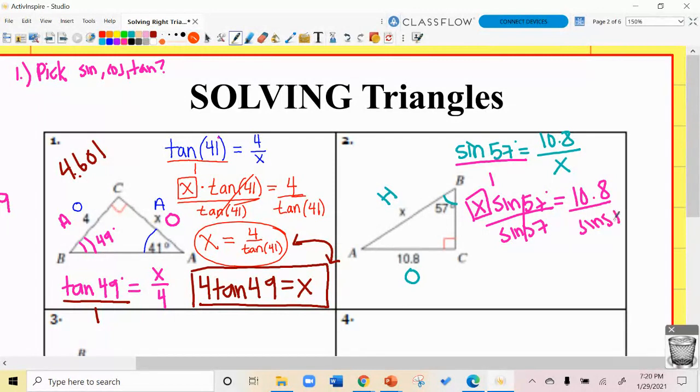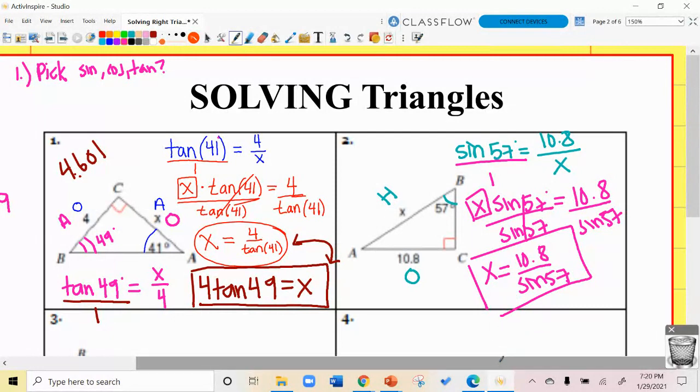If you don't have a calculator or you're watching this on your phone or something that you can't open a calculator, that's fine. You know what? That's even better. That just means that your answer is more exact. It might not be as meaningful to you, right? Numbers, when we round them, are going to be a little bit more meaningful, but who cares? 10.8 over the sine of 57 is my answer.